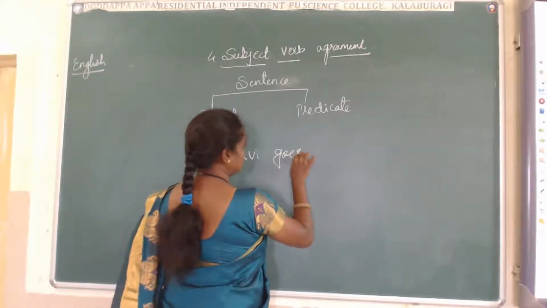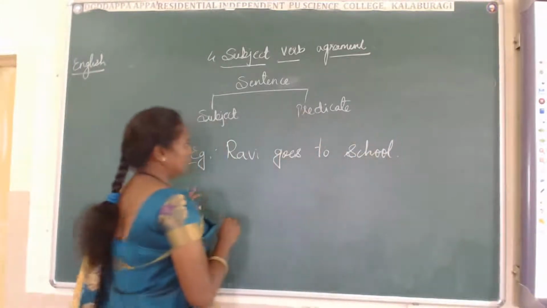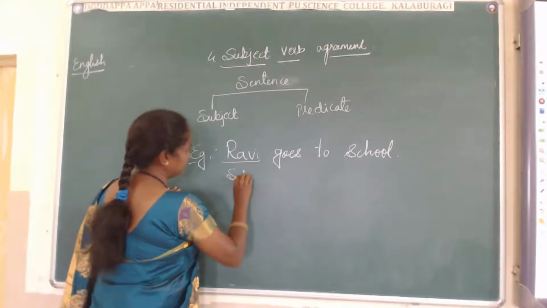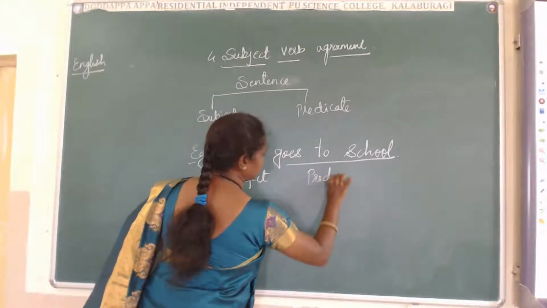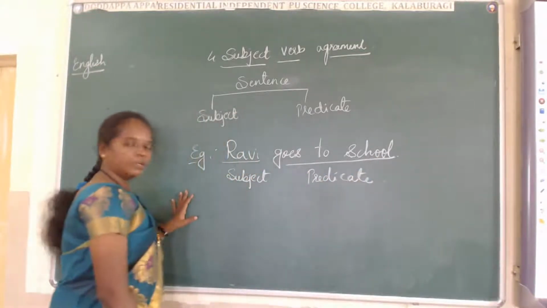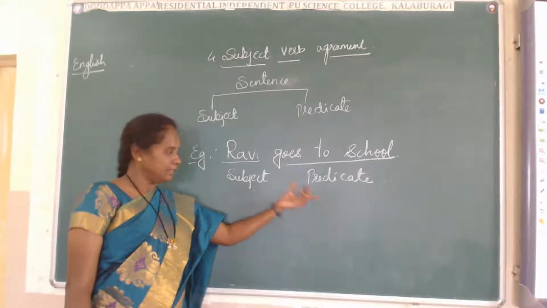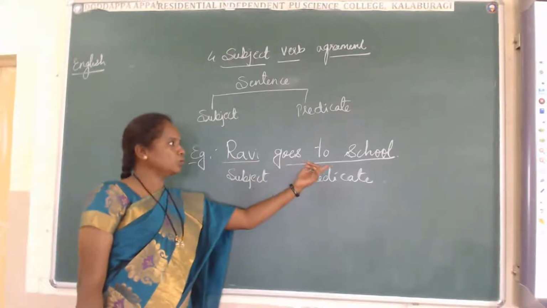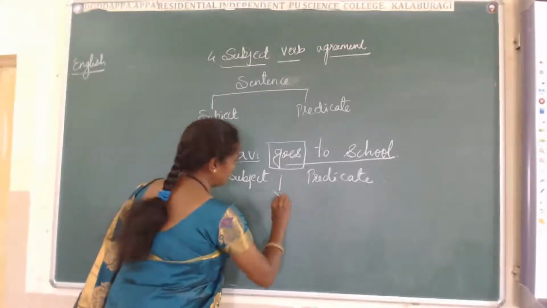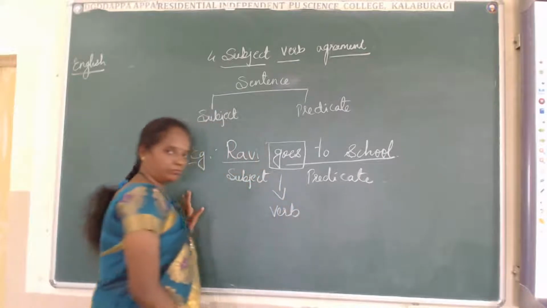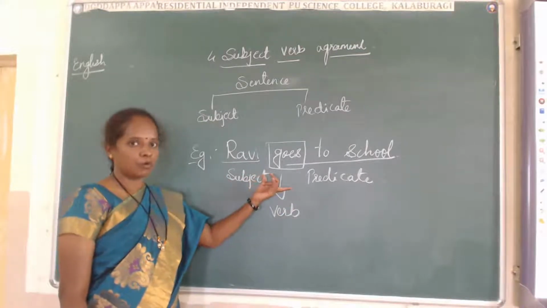Ravi goes to school. Here, Ravi is the subject, and goes to school is the predicate. There are two parts in a sentence: first one subject, another one predicate. Here, subject is Ravi, predicate is goes to school. In the predicate, goes is the verb. I told you in the beginning, without a verb we cannot make a proper sentence.